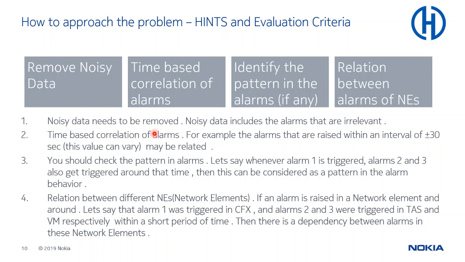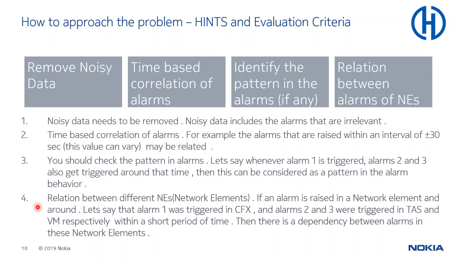First, noisy data needs to be removed. Noisy data includes the alarms that are irrelevant. Then the time-based correlation of alarms. For example, alarms raised within an interval of 30 seconds. This value can vary, but they may be related. You should also check the pattern of alarms. Where alarm 1 is triggered, alarm 2 and 3 can also trigger around that time, and this can be considered a pattern in the alarm behavior.